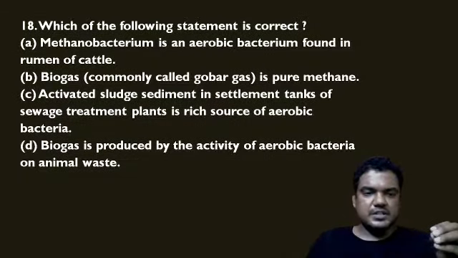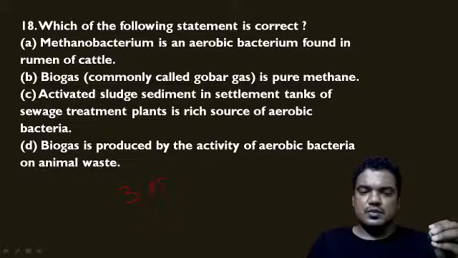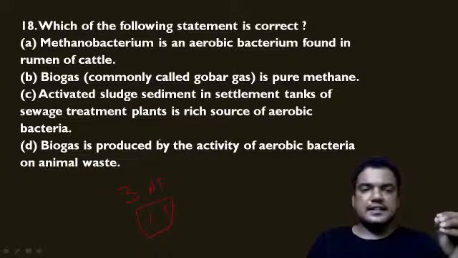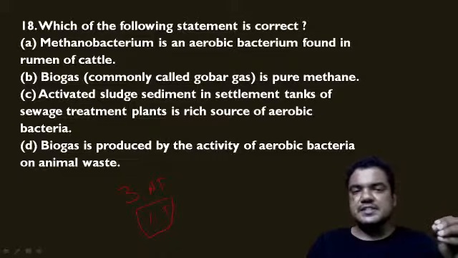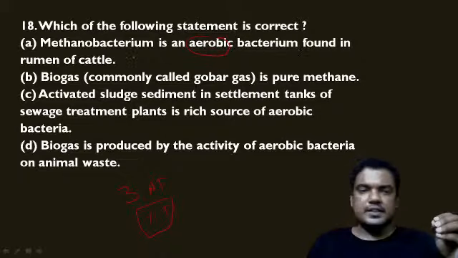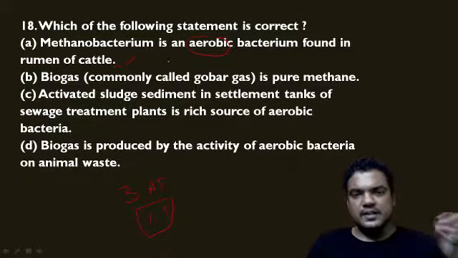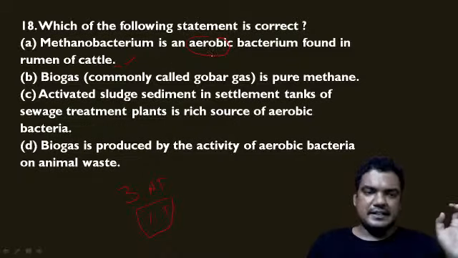That means here four statements are given and three are not true, only one is true. So which one is correct? That we have to identify here. Methylobacterium is an aerobic bacterium found in rumen of cattle. No, it is an anaerobic bacterium, and it is found in the rumen of cattle. This part of the statement is correct. That means it is found in the rumen of cattle, but it is an anaerobic bacteria.